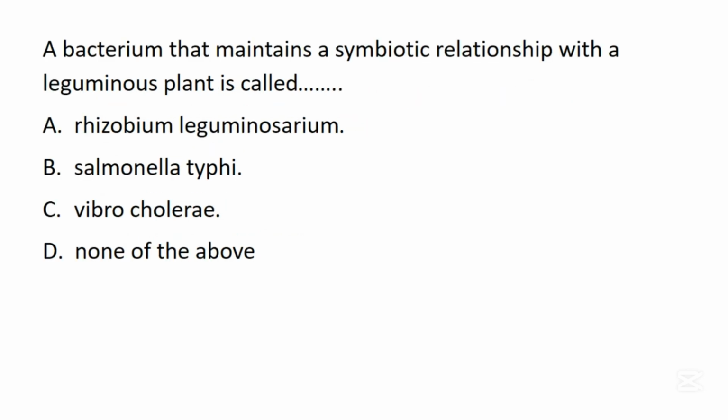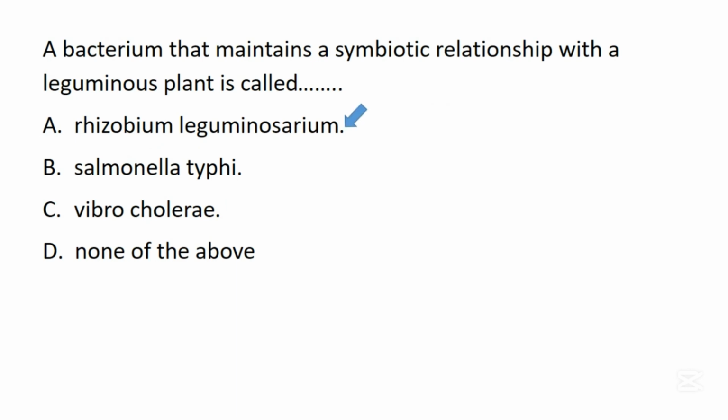The next question says, a bacterium that maintains a symbiotic relationship with a leguminous plant is called dash. A. Rhizobium leguminosarum. B. Salmonella typhi. C. Vibrio cholerae. D. None of the above. In this question, the correct answer is A.